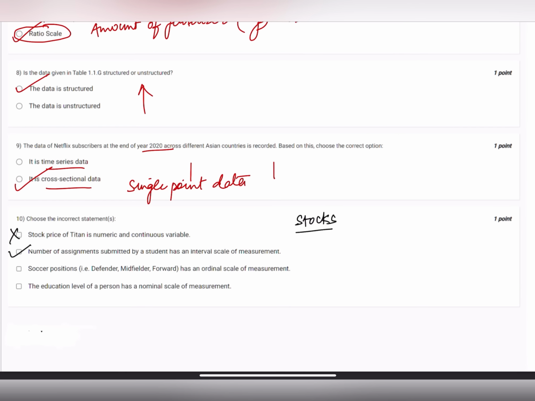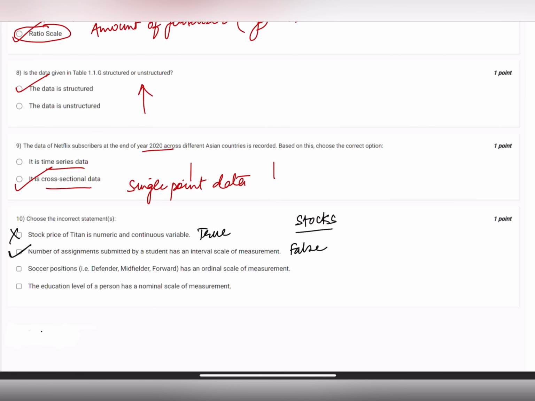So this is stock. The first option was true, but we are supposed to only select the incorrect statement. So I have deliberately crossed this out. Number of assignments submitted is an interval? No, it's false. So yes, we select this.